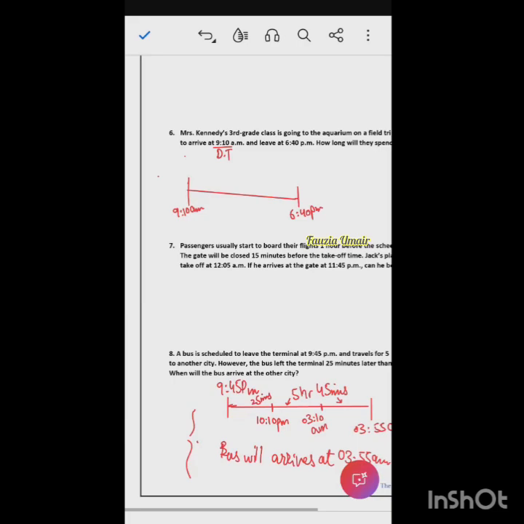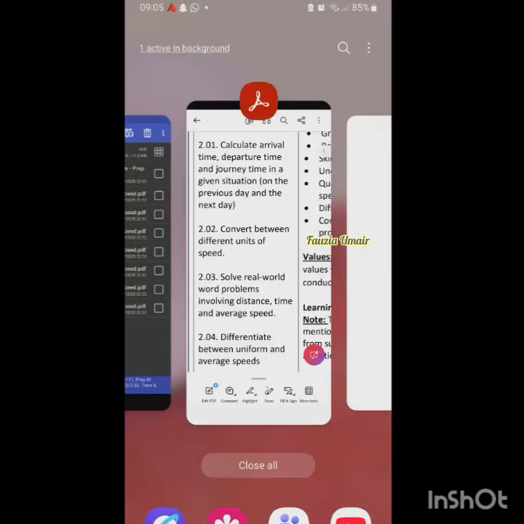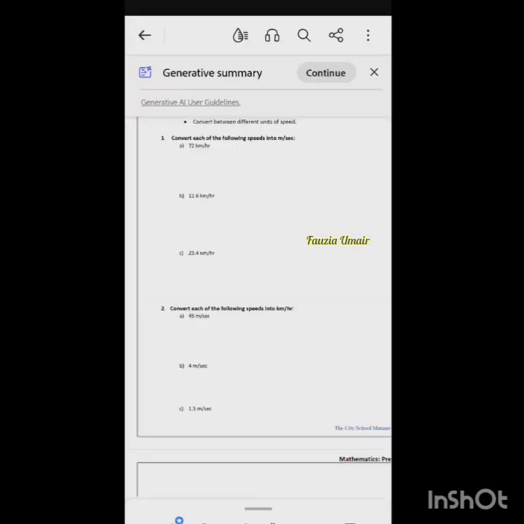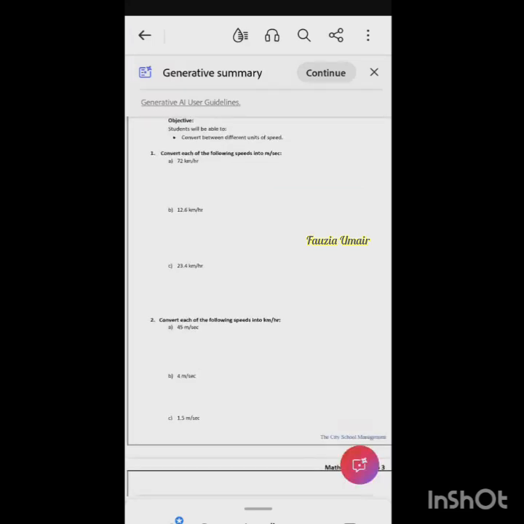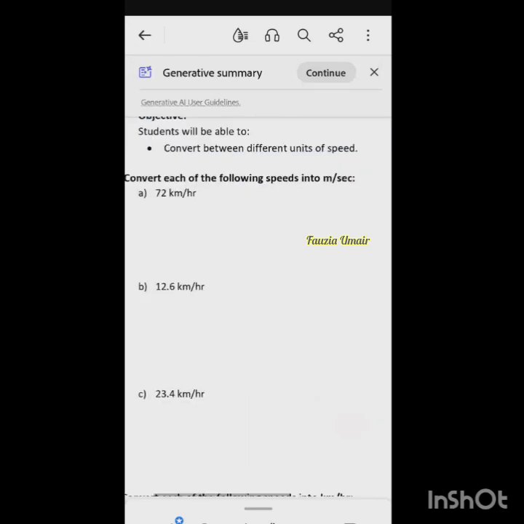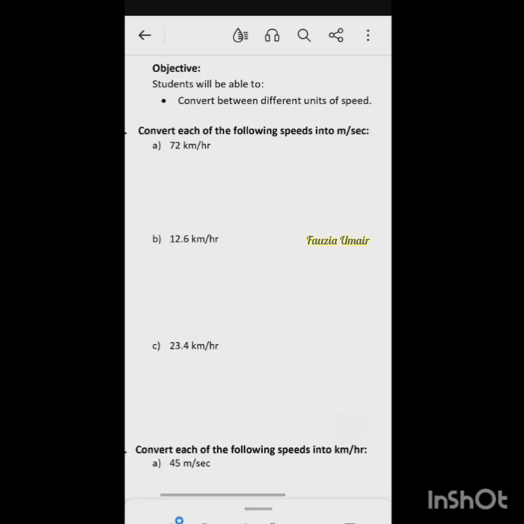So now we will start the second learning objective, because that requires a lot of practice and we still have 15 minutes. This is a very important learning objective, because it is the base for the next questions: convert between different units of speed. I will tell you a method to convert this, and you need to follow that method in all the questions from now on.